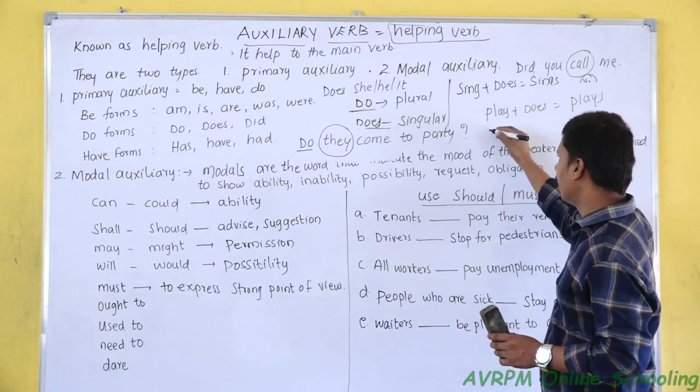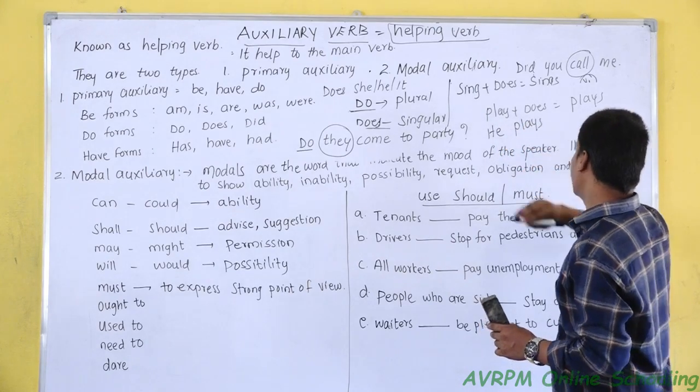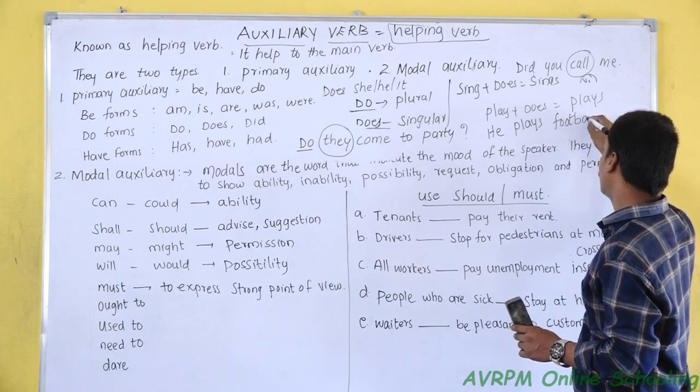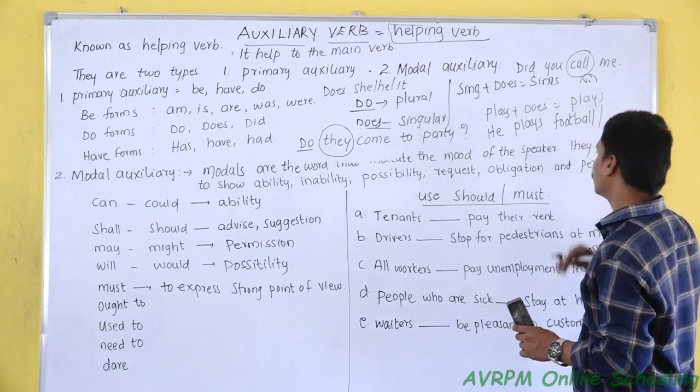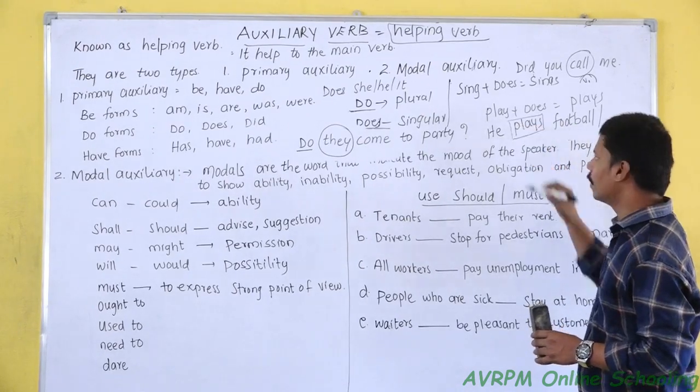So we can write again in the same way: he plays football or guitar very well. Here we use the verb does.